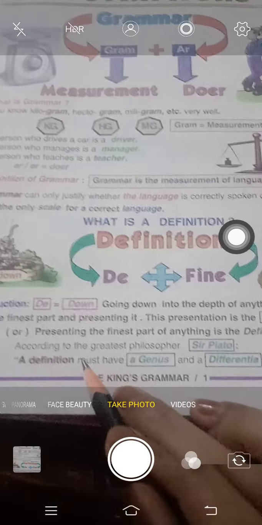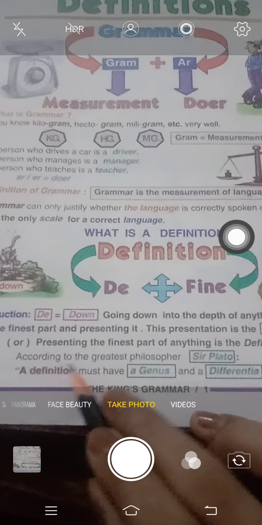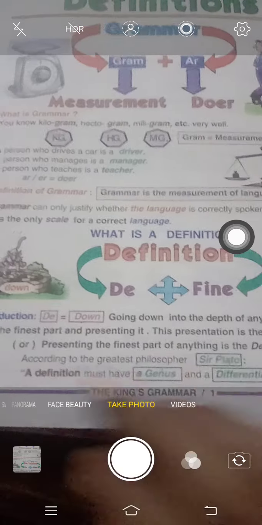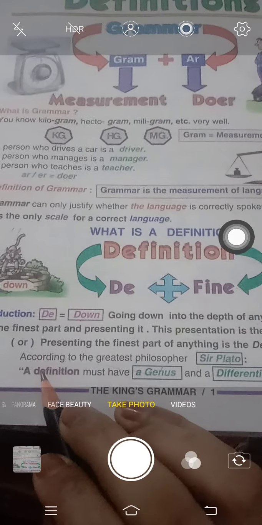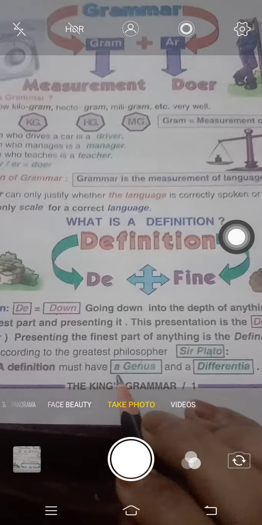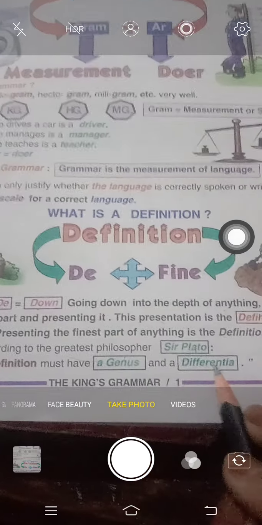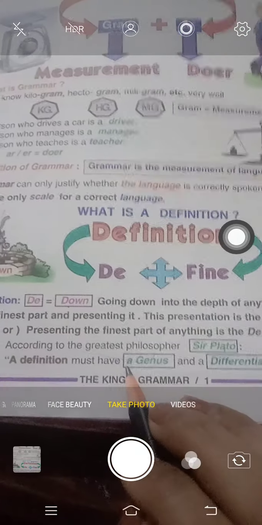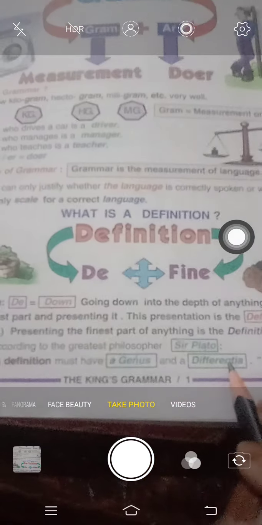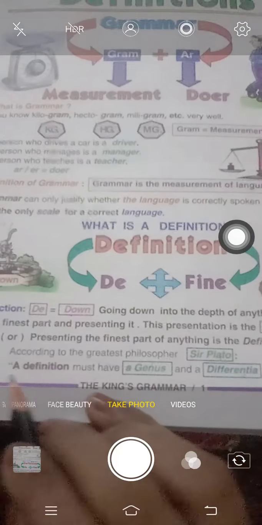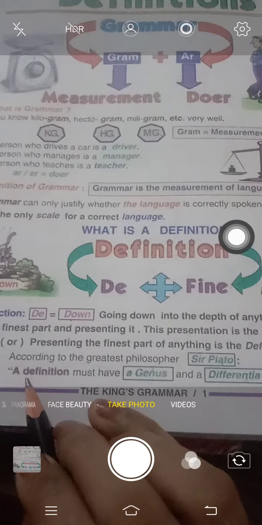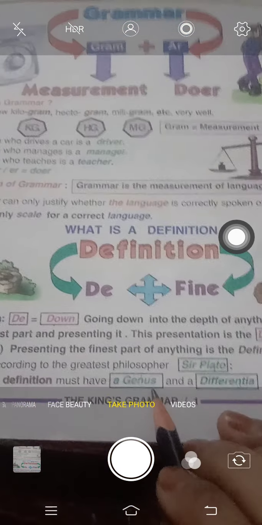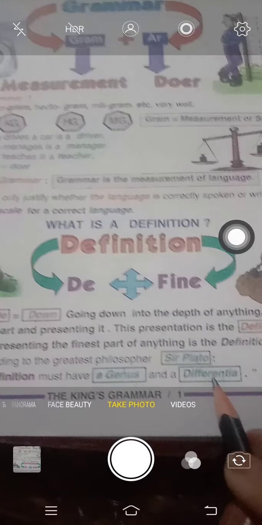So here we will study what the greatest philosopher, Plato, has said: a definition must have a genus and a differentia. A definition must have a genus and a differentia. Means a definition of any word, of any topic, must have a genus part and a differentia.